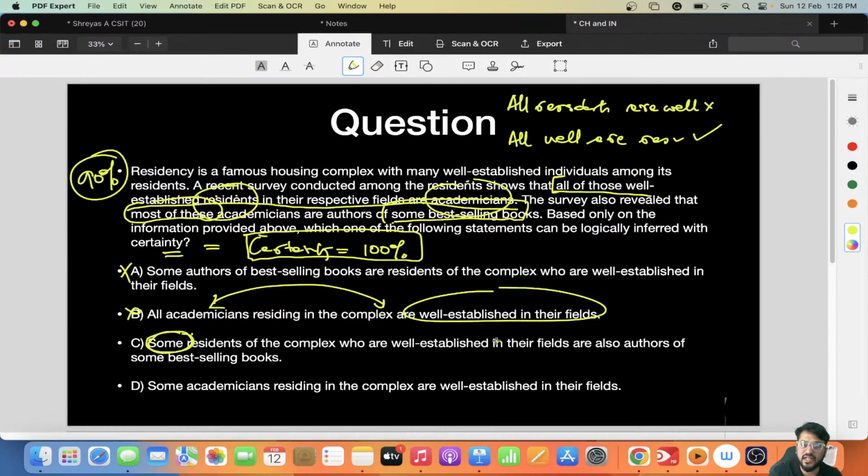Okay? Some residents who are well established. No. All well established residents. Some residents well established नहीं है. गलत है. एक ही बचा है D.